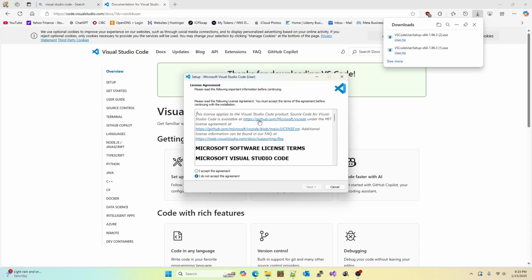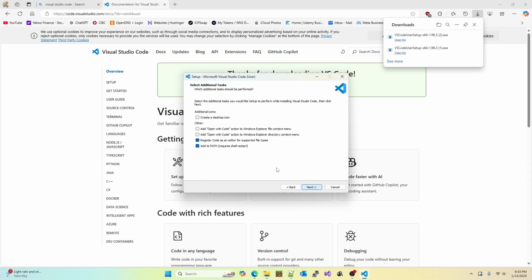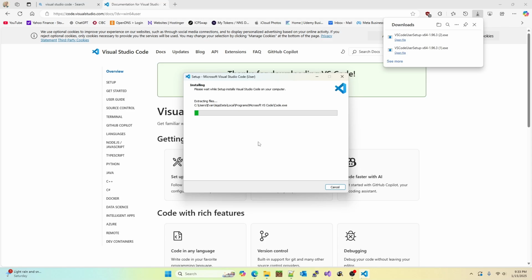We're going to open the download. We're just going to go next, next, next. And what we want to do is make sure we add yes to all of these options. Most important one is the add to path, but that's there by default. And we're going to install the program.